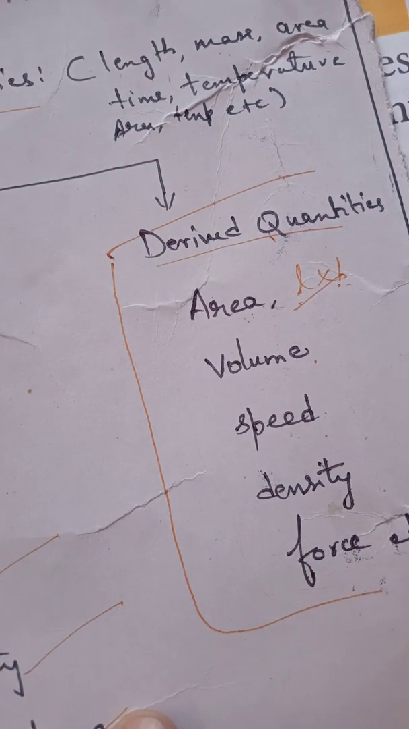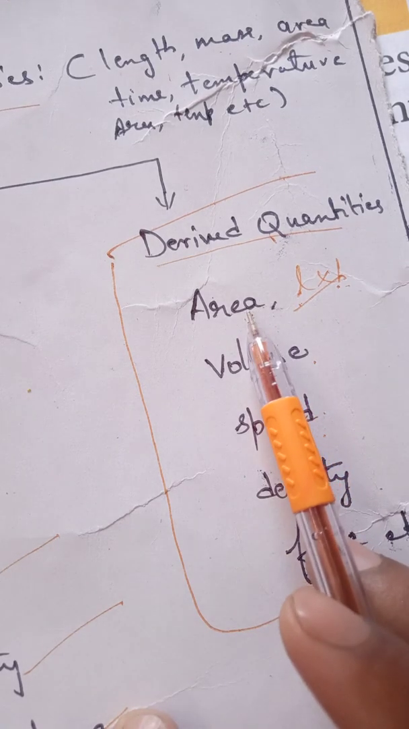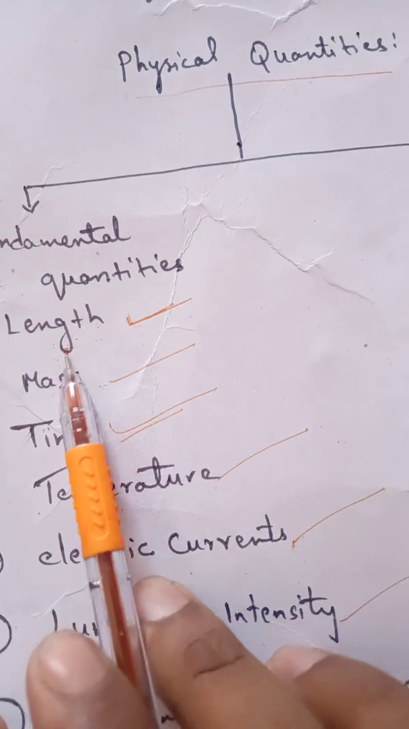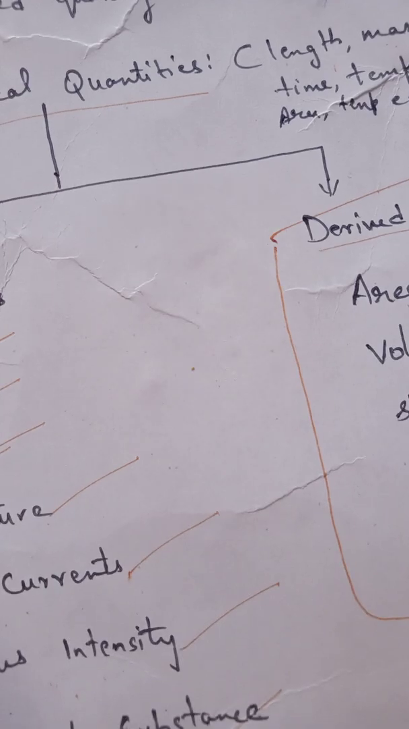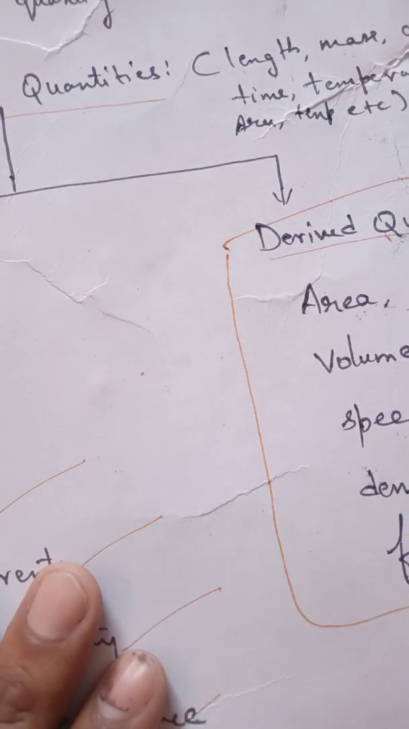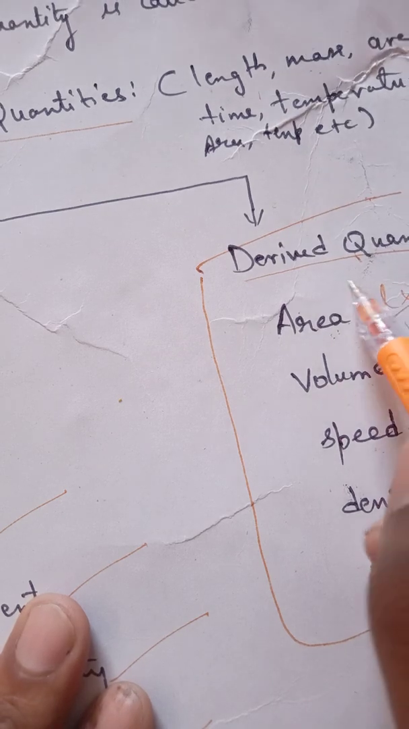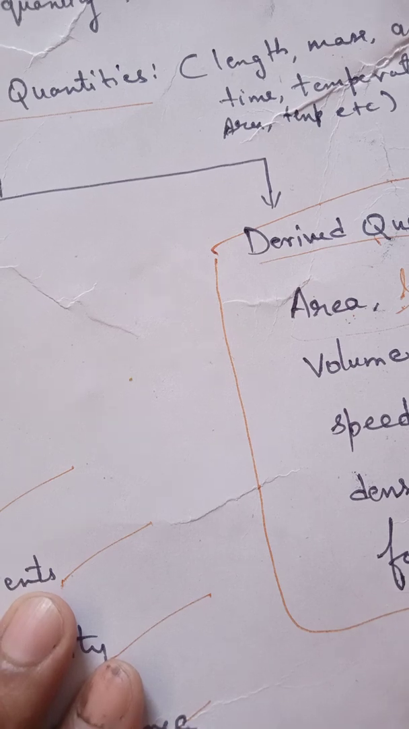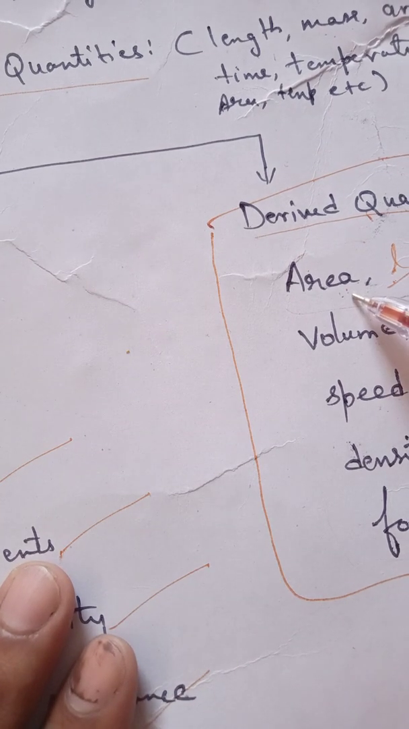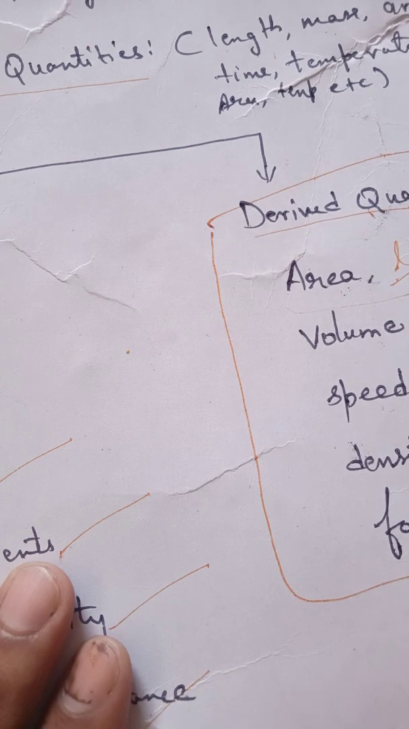So students, now the next is derived quantity. Derived quantities are quantities that have been derived from fundamental quantities. Suppose we have to find out the area. First we need to know the length and breadth. So in fundamental quantities we have length. So derived quantities always depend on fundamental quantities. We use the formula length times breadth for area, and we will find the area. Here we have 5 derived quantities: area, volume, speed, density, and force. All these are derived quantities.